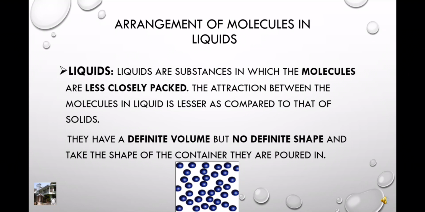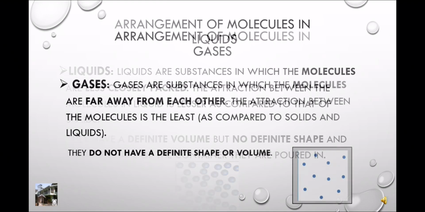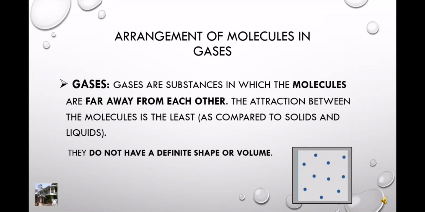Arrangement of molecules in gases. Gases are substances in which the molecules are far away from each other. The attraction between the molecules is the least as compared to solids and liquids. They do not have a definite shape or volume.